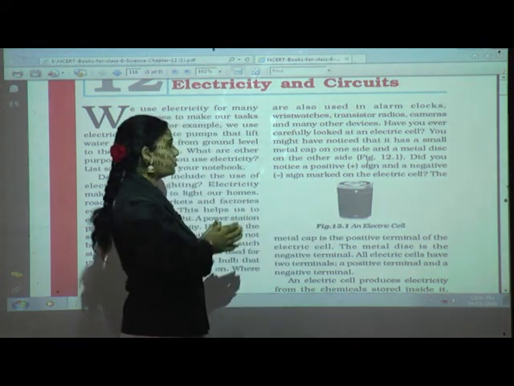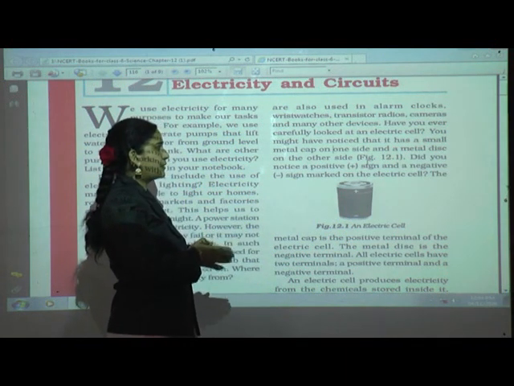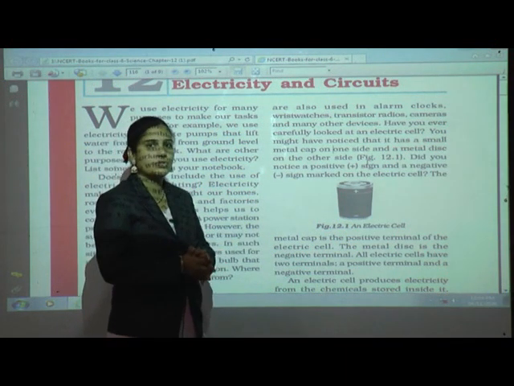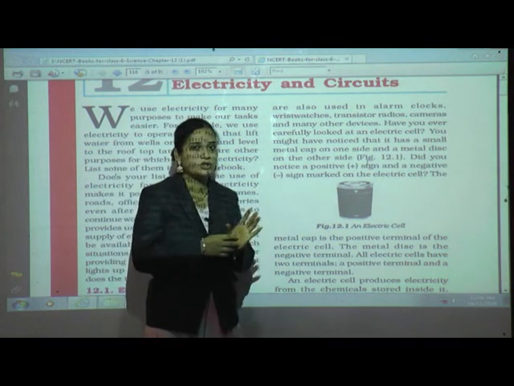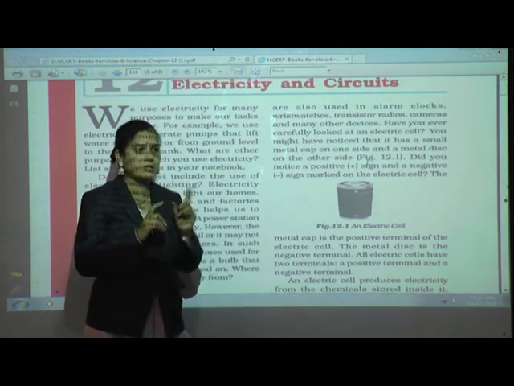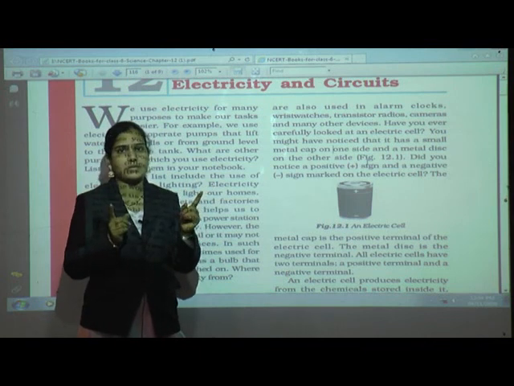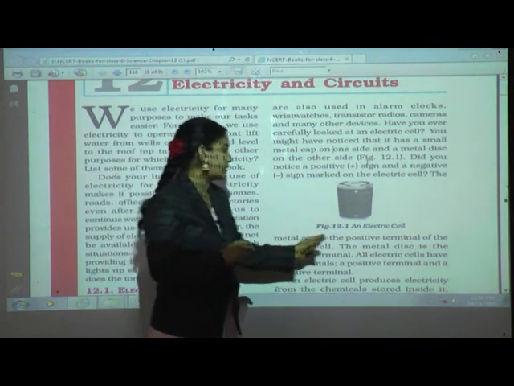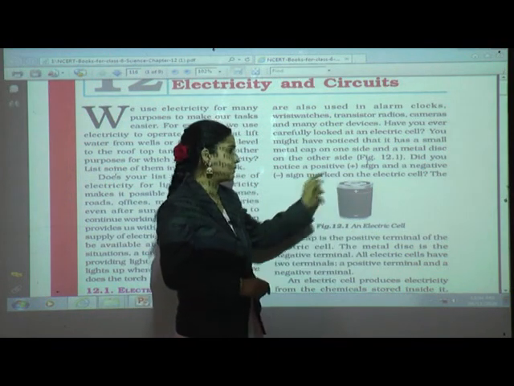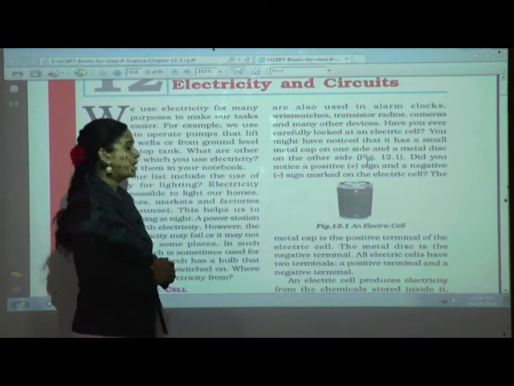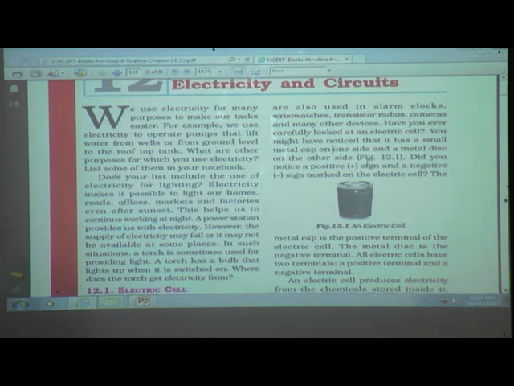Did you notice a positive sign and negative sign marked on the cell? You have a remote in your home, isn't it? In that you have a cell, so you can see a positive and negative sign on the cell. The metal cap is the positive terminal of the electric cell. The metal disc is the negative terminal.